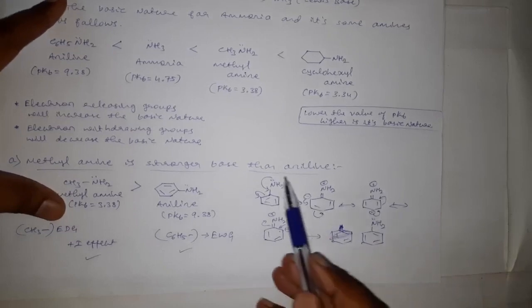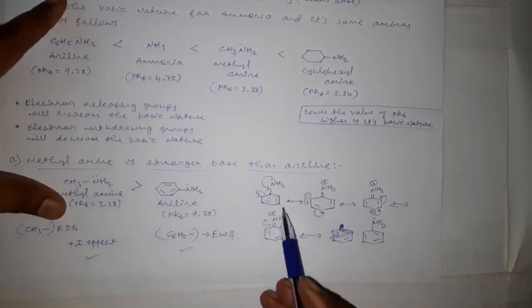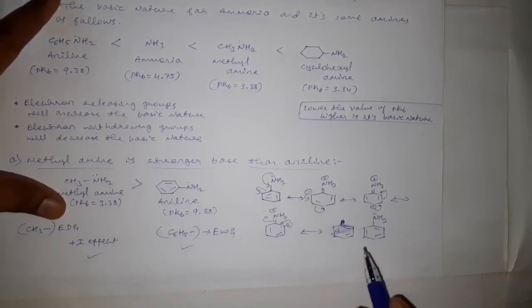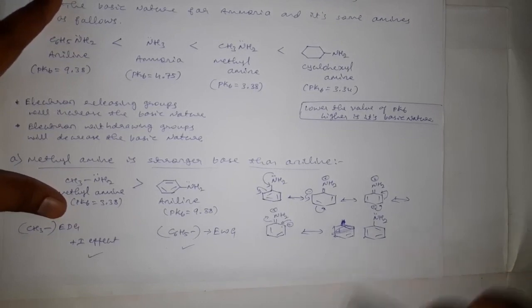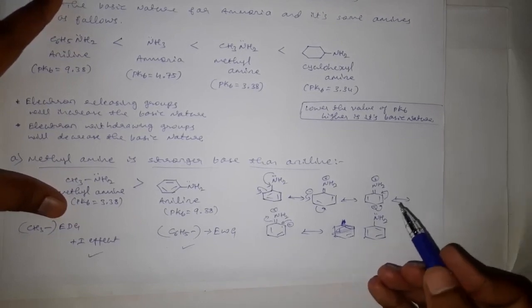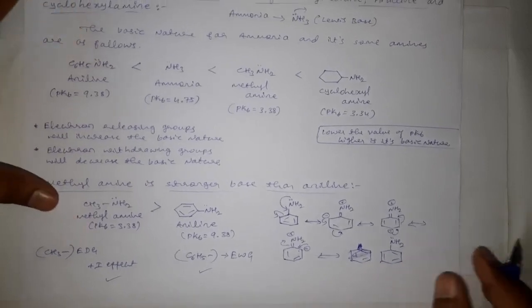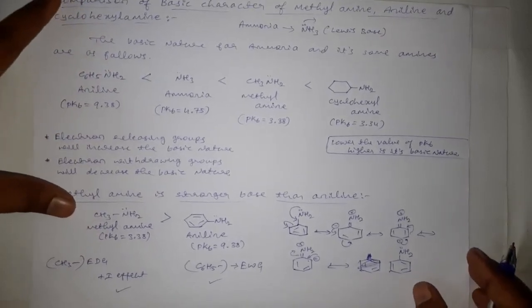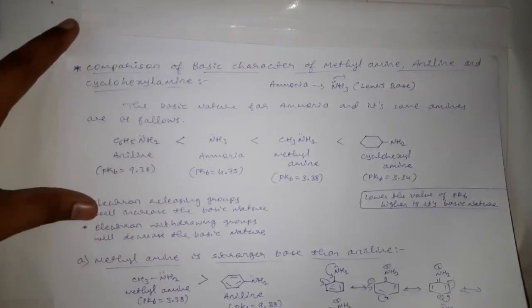See here, as these lone pairs of electrons are involved in resonance, they are less available for donation, and hence they will decrease the basic nature.